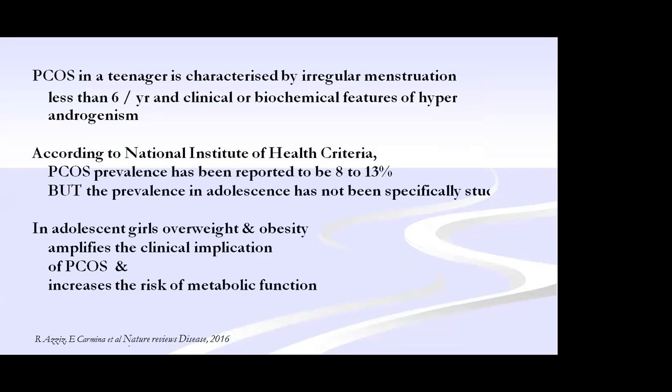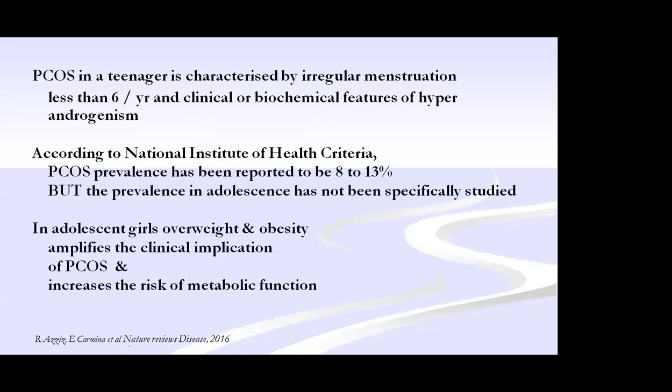So when do we call it PCOS? It is characterized, in a year, by irregular menstruation of fewer than 6 cycles per year, and clinical or biochemical features of hyperandrogenism, which I will show in the future slides. Only if it is present should it be considered PCOS. As per National Institutes of Health criteria, the incidence has been reported to be 8 to 13 percent, but it is not specific because the prevalence is not clearly identified. It is increased with wrong conception and the like.